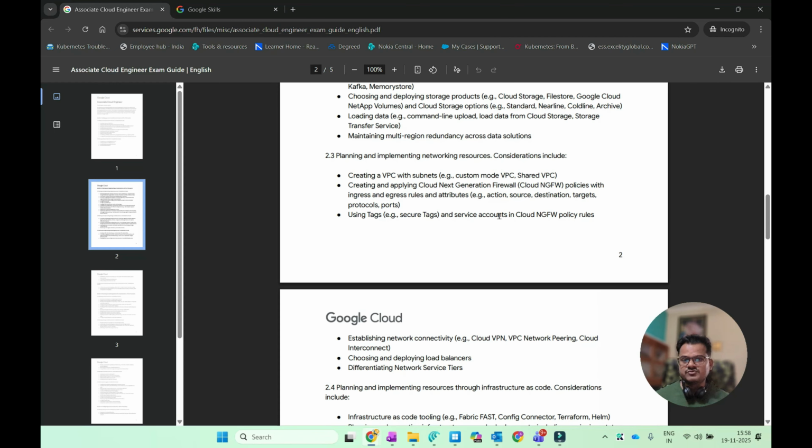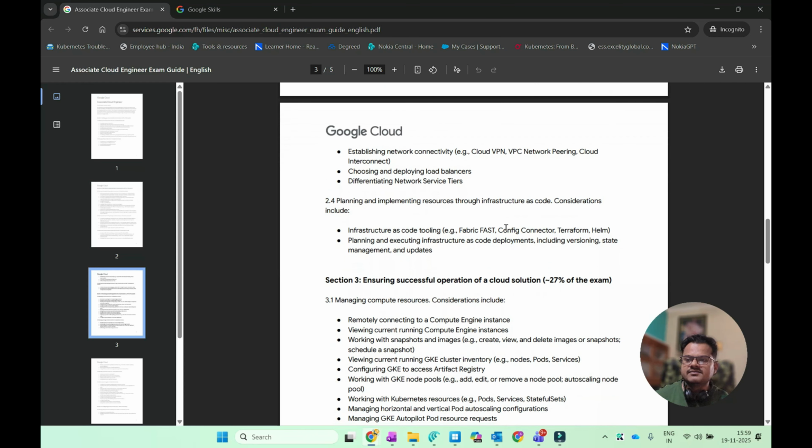So you have to know how you can create VPCs with subnets, and also you have to create and apply Cloud Next Generation Firewall, and how you can make it more secure with those policies. Okay, and how you can apply ingress and egress rules and the attributes to secure your network and your services inside your Google Cloud project. Okay, and also how you can use tags and service accounts in Google NGFW policy rules, that is the firewall.